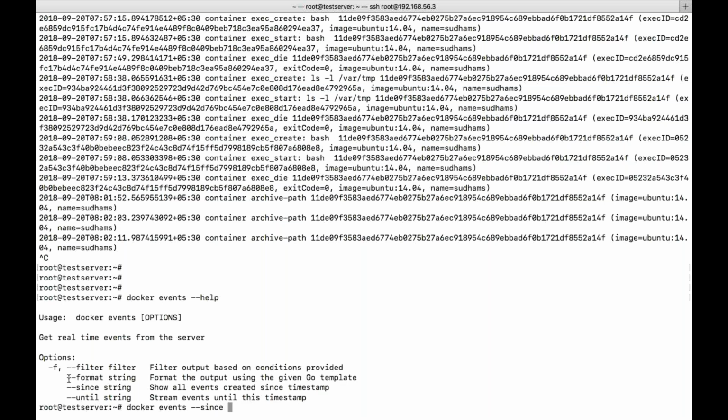In the sense, if you want to see the time frame between, say, from past 2 hours to past 1 hour, then we need to go for since and until. Until in the sense till here, since in the sense from there. That is the major difference between since and until. That is what we are trying to do. That is all about events, just to understand what events are.